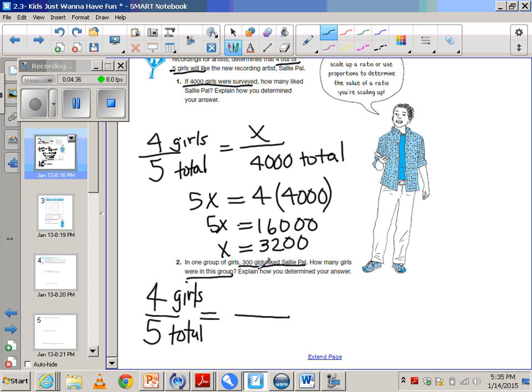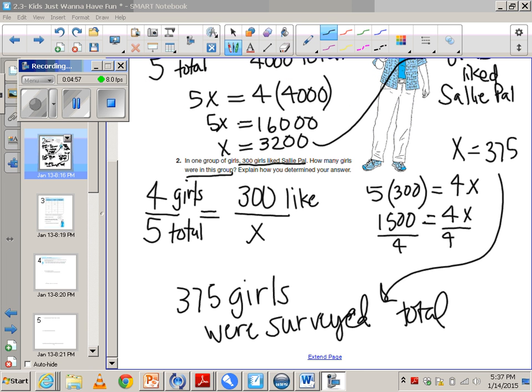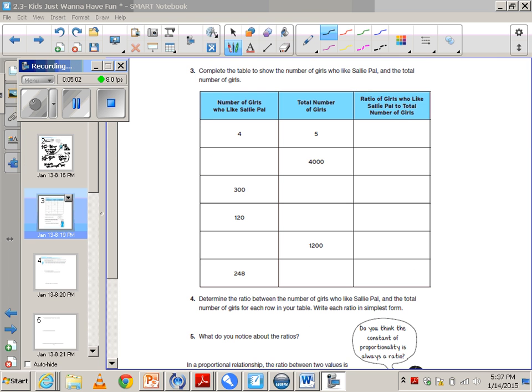Then it tells us that 300 girls like Sally Powell, so 300 has to go on the top because that's how many girls liked on both the numerators, and then we don't know this x here. So from there, I want you to go ahead and try to solve for x, and then I'm just going to post what the x equals for you to check your answer. Give you a second to check your answer, and then we're going to move on.